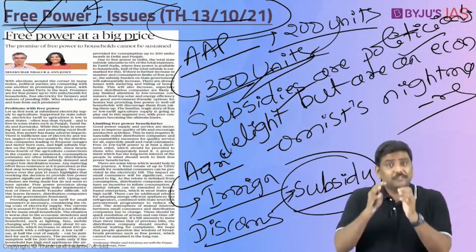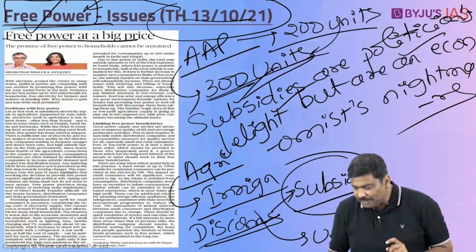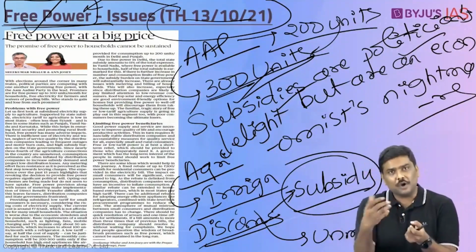Some of you may ask, how can they do it? That happens for a simple reason. Most of the electricity that is supplied to the agriculture sector is through unmetered connections. There is no metering, there are no meters involved. So the state government doesn't have any other option but to pay a huge amount of subsidies.